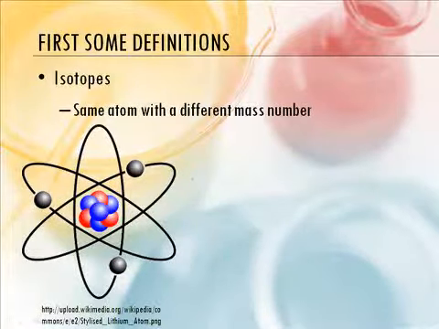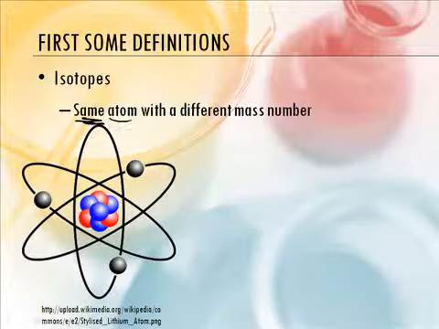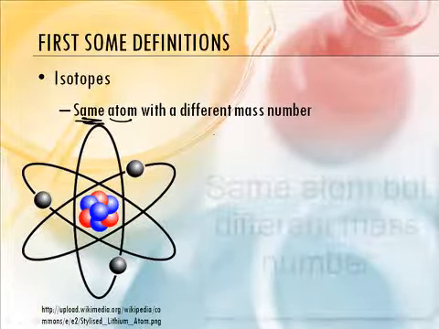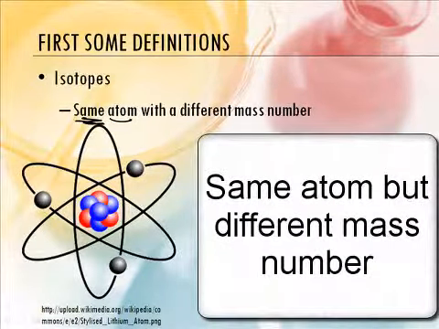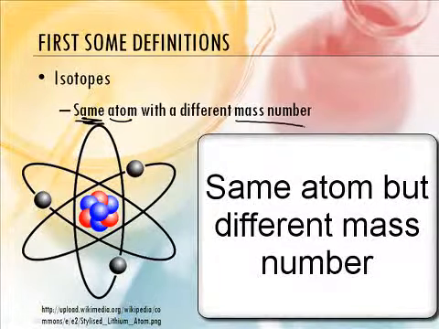Well, here is what an isotope is. Oh, wait, there's that word, same. So that's the iso part. So we have the same atom with a different mass number. Same atom means it has the same number of protons, because a different number of protons makes it a different atom. That is correct.